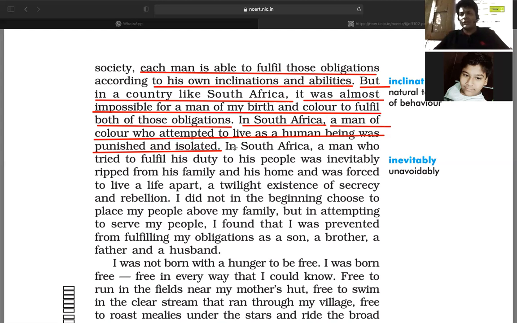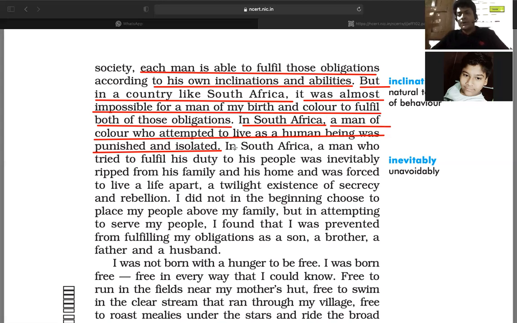So the black people were living a kind of life called isolation. What do you mean by isolation? That is called lonely, right? So you would find that further the author stated that for marriage, for going abroad, for further study, they do not get any kind of permission, and they would have to take permission.